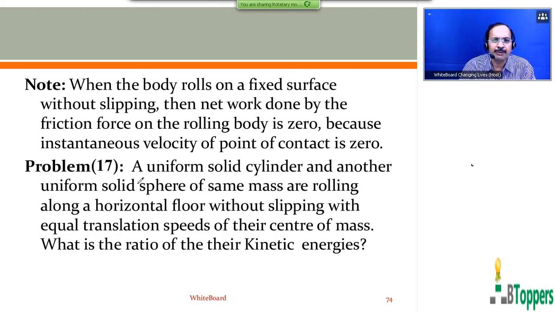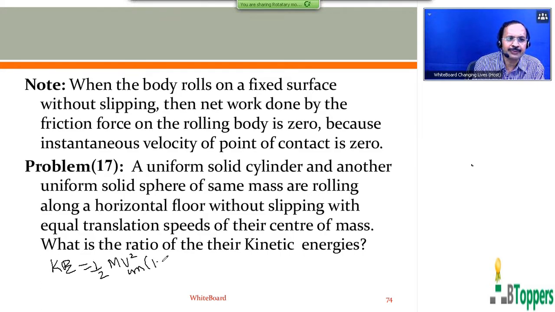A uniform solid cylinder and another uniform solid sphere of the same mass are rolling along a horizontal floor without slipping with equal translational speeds of their center of mass. What is the ratio of their kinetic energies? So the kinetic energy of a body of mass m which rolls on a fixed surface without slipping can be written as half m v_cm square into 1 plus k square by r square. So let us find the value of k square by r square for each of these.